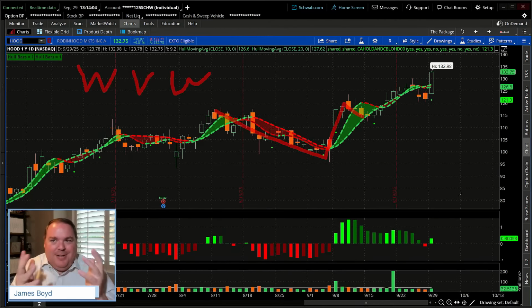Well, if we take a look at HOOD, what you're now going to notice is old resistance bounce, right? And now what you're going to see is this old high right there turning into new support. This is kind of like your classic stair stepping. Run up, pull back, run up, pull back, run up, pull back.